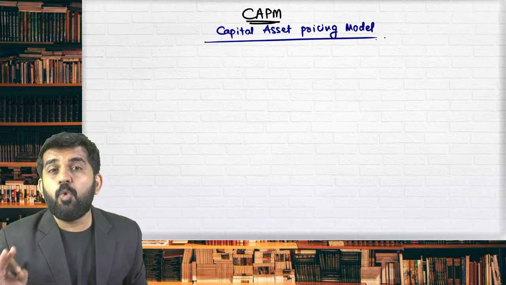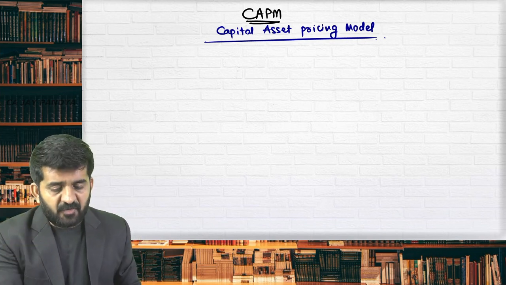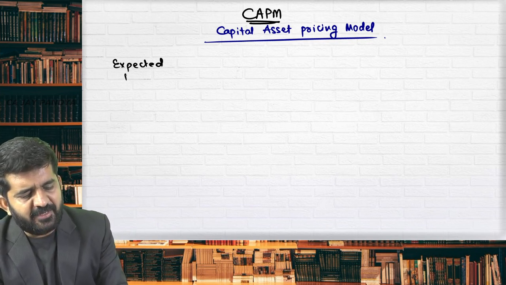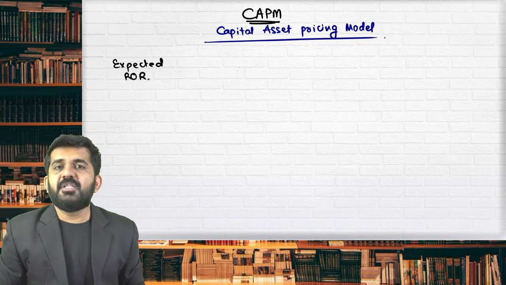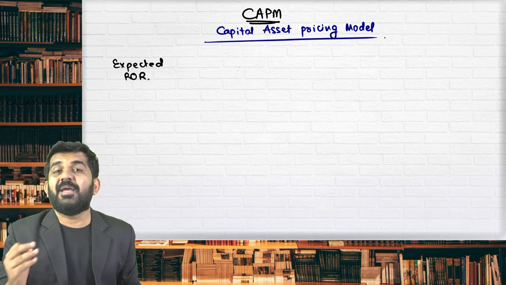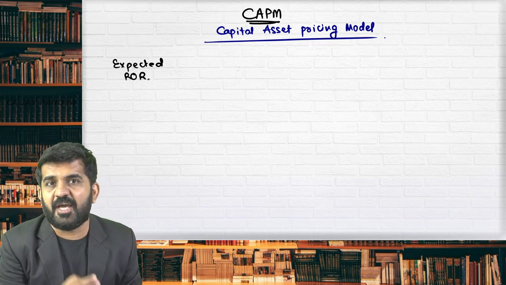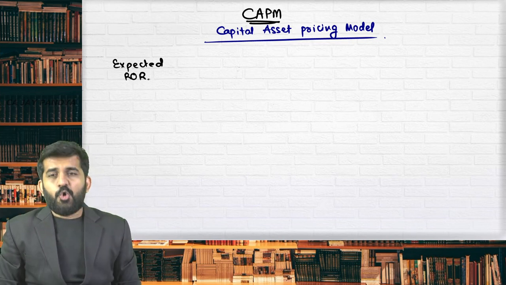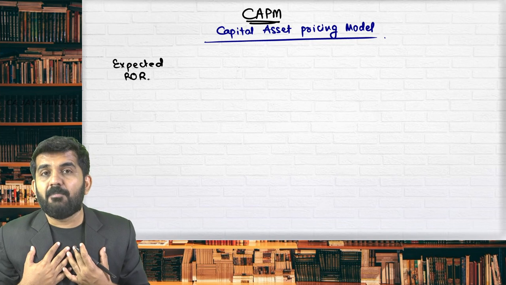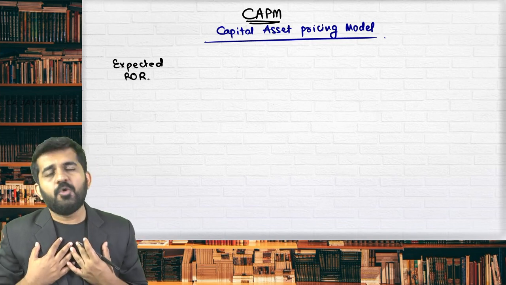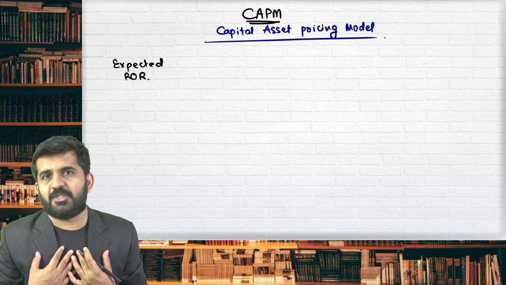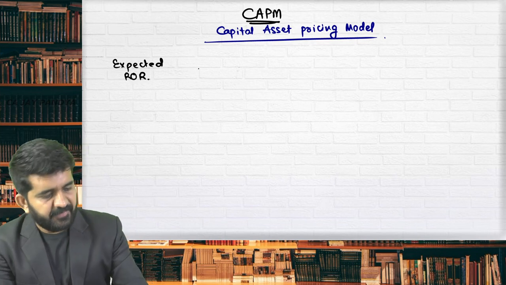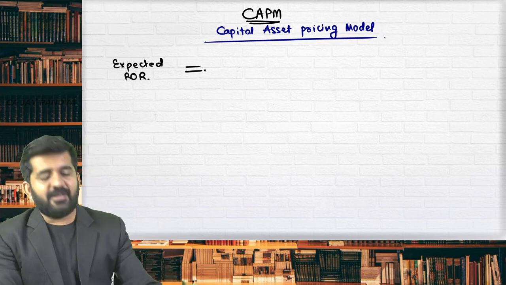The thing is, what does it find out? It finds out expected rate of return. In this case, it is stock market, so expected rate of return of equity shareholders. Is it all right? So if I am finding out my expected rate of return, and if I want to use some scientific technique of finding out expected rate of return, this is one of them. That is nothing but CAPM, capital asset pricing model. It says expected rate of return